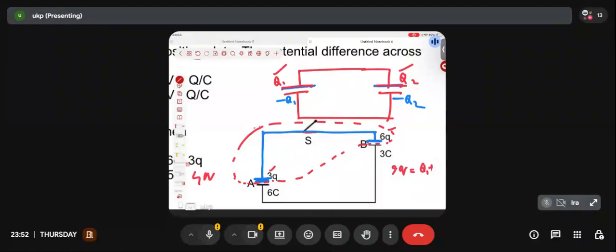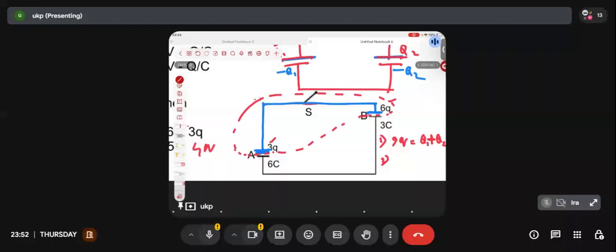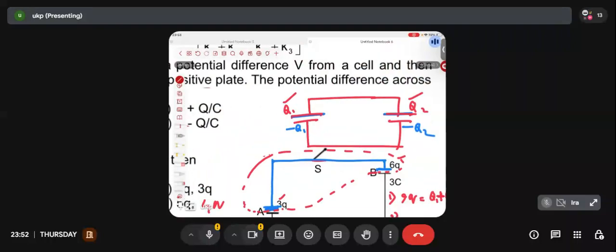I had spent a single class on just these types of problems. Q1 plus Q2 will be 9Q. Second, are they connected in parallel now? Yes, sir. So whatever is the potential difference across this, the same should be the potential difference across this. Or you can just write a KVL across the loop, whichever you find better for you.